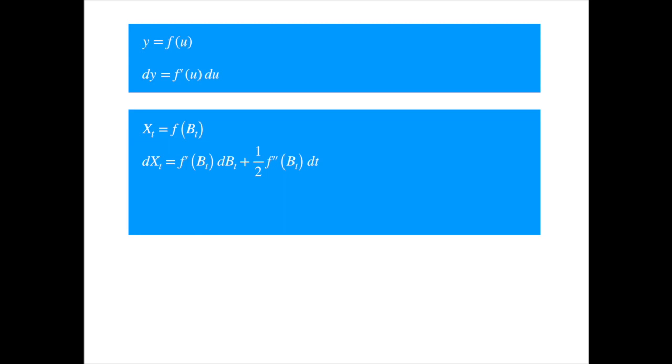For the purists, we have implicitly assumed that the function is twice continuously differentiable, and this assumption will become explicit when we get to the proof. Comparing the deterministic and the stochastic chain rules, we see that the stochastic version has an extra term. The stochastic chain rule is known as Ito's lemma. It is also commonly referred to as Ito's formula.